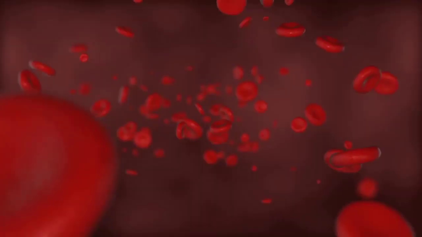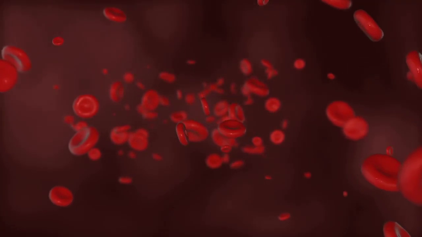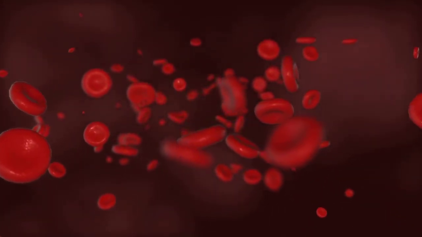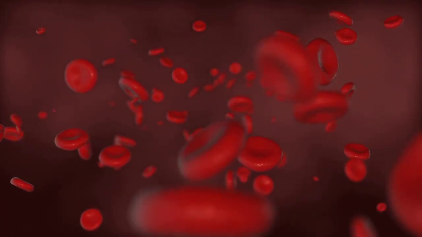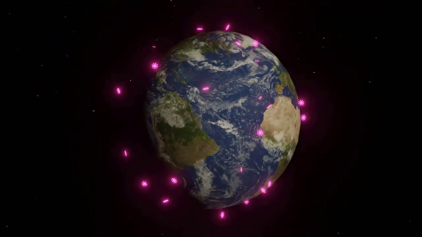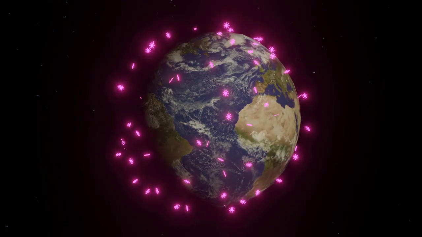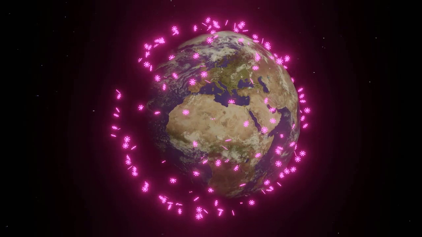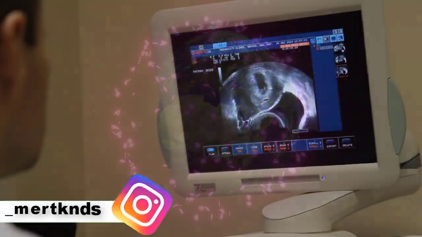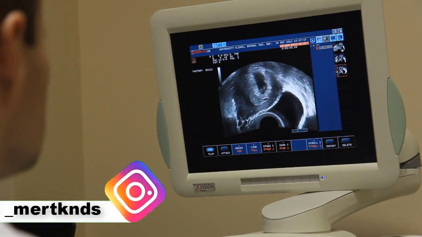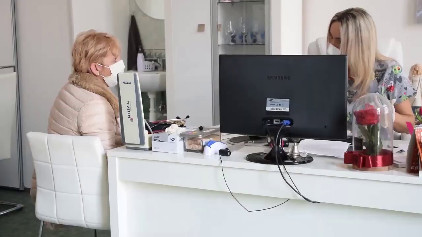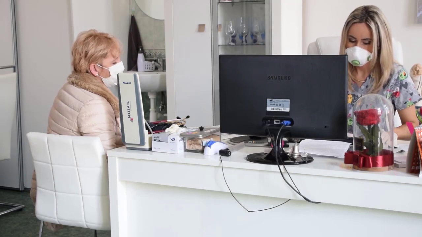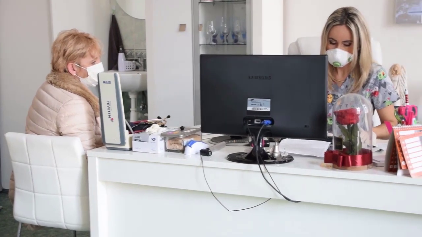Number 1. AIDS. What is AIDS? AIDS is an abbreviation for Acquired Immune Deficiency Syndrome. AIDS, brought about by the HIV virus, is the stage when the immune system is vulnerable to infections and tumors and is dangerous. Contrary to what is commonly known, AIDS does not happen in every individual who is HIV positive. Thanks to antiretroviral drugs developed against HIV infection, the immune system can fight infections without serious harm.